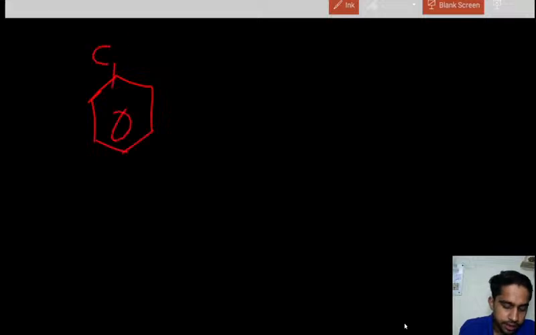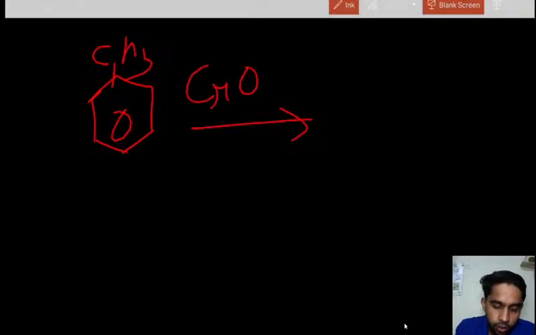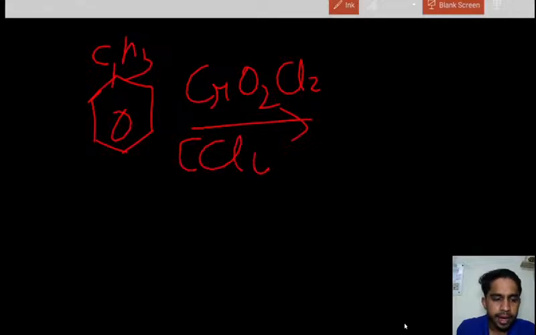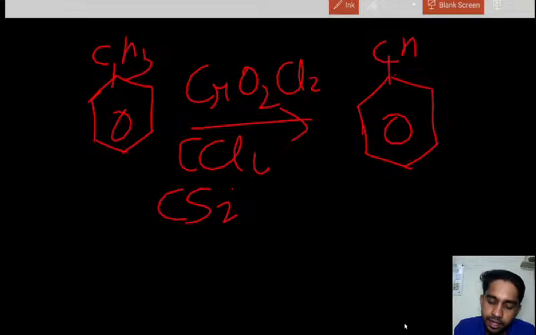What will happen in F reaction? Simple. In F reaction there will be toluene, like a CH3. Toluene in the presence of chromic chloride, that is CrO2Cl2, and CCl4, CH2. It will form benzaldehyde. Toluene gets converted into benzaldehyde in the presence of chromic chloride.